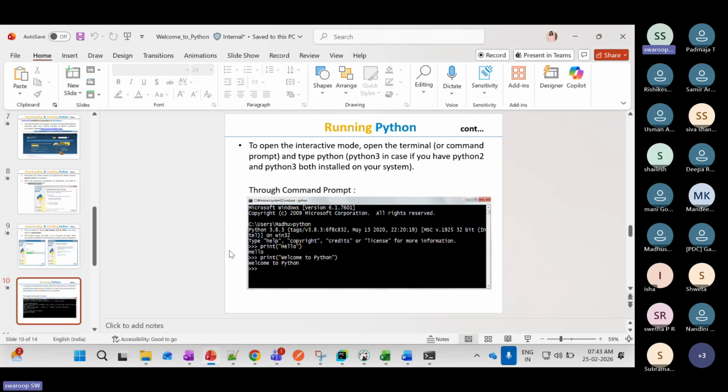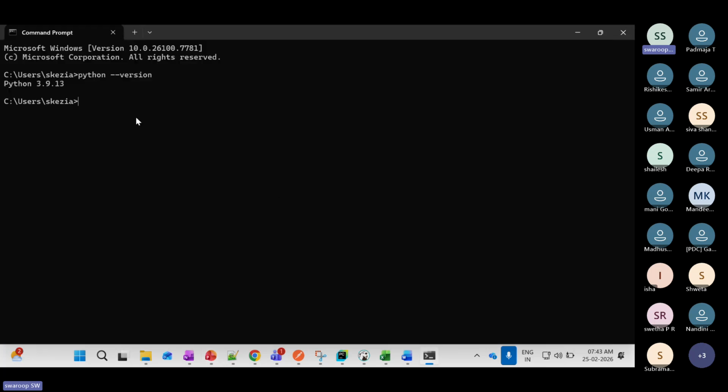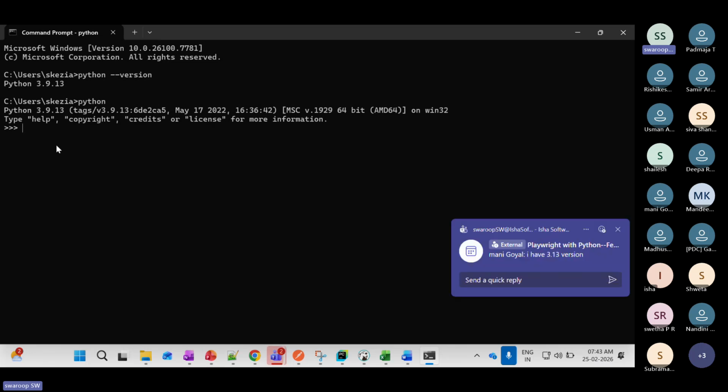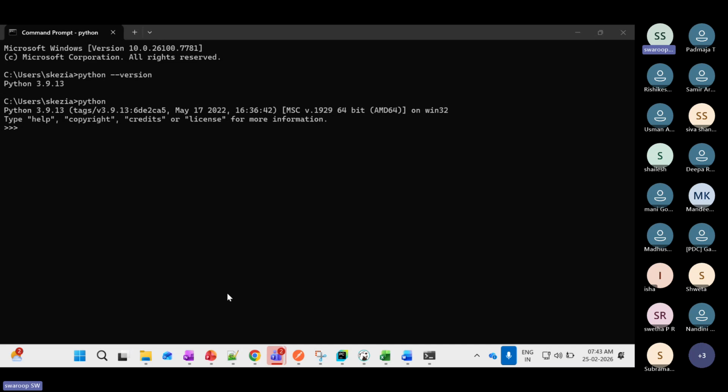Now let's say I want to execute a few things. I can do it from the command prompt itself. I will tell you how to do that. Here you type python, and it will go inside. If you have the 3.13 version, that is fine. That is the latest version, but on my machine it did not get updated. If you have the latest version, that is fine, no issues.